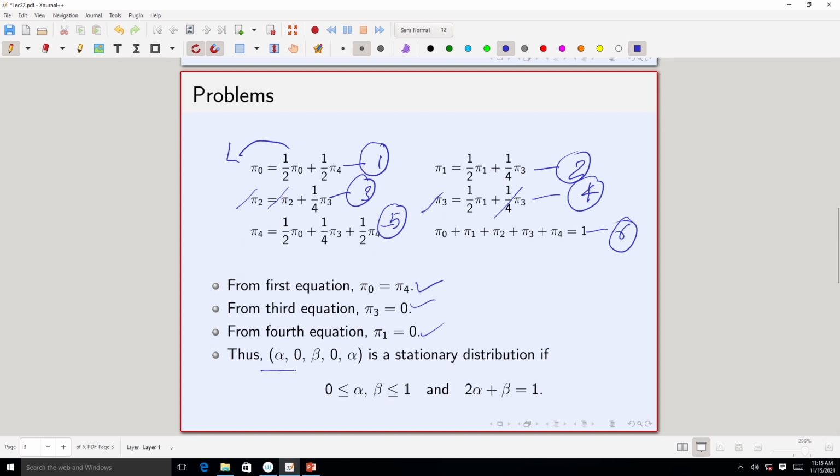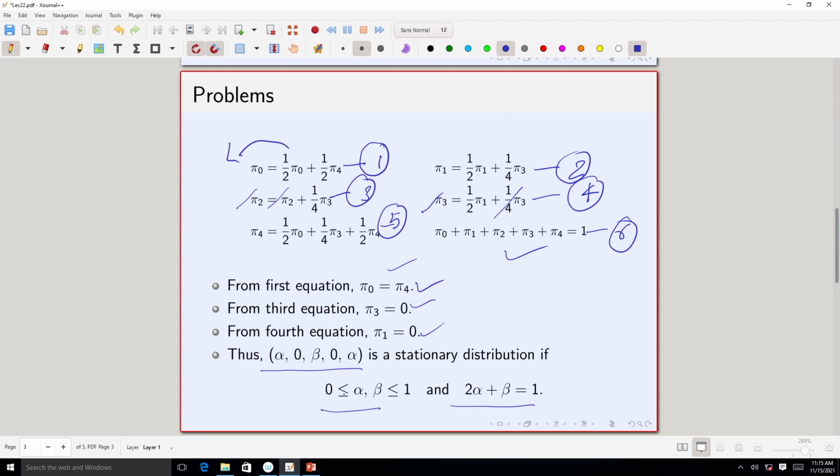So, if you take any vector of length 5 of this form alpha comma 0 comma beta comma 0 comma alpha, why I am taking it like this, because pi 0 and pi 4 should be equal, pi 1 and pi 3 should be 0, and you have no restriction on pi 2. So, this is a stationary distribution, but again you also need condition 6 to be true. So, the sum of all the components should be equal to 1, and they should be non-negative. So, what you want is basically this and this to hold, right. Any such vector is a stationary distribution if these two are satisfied.